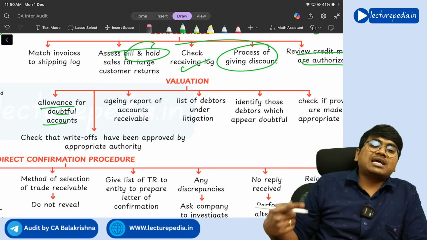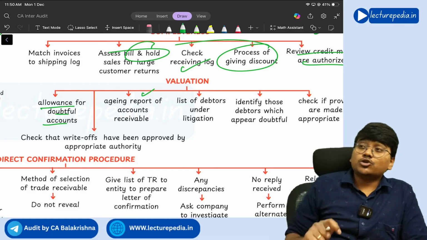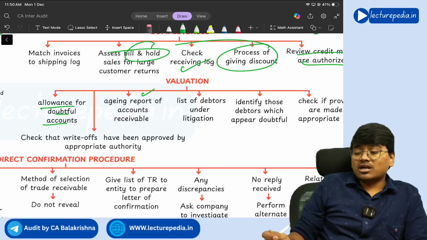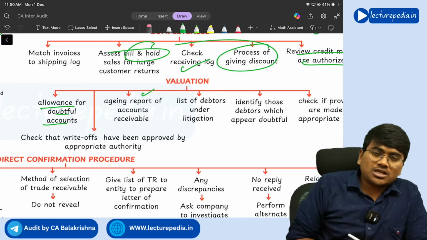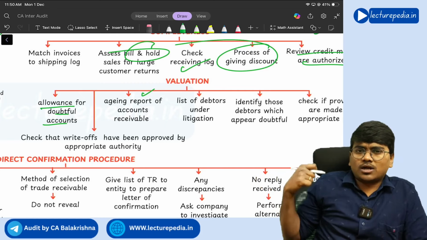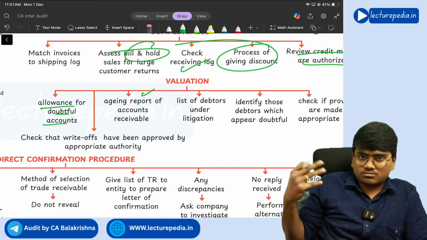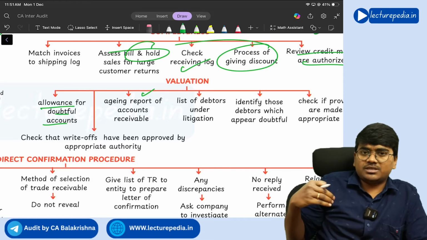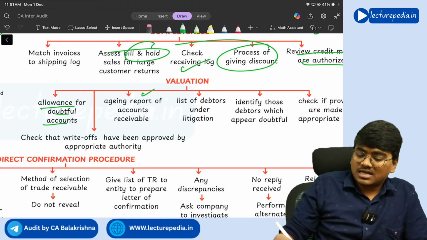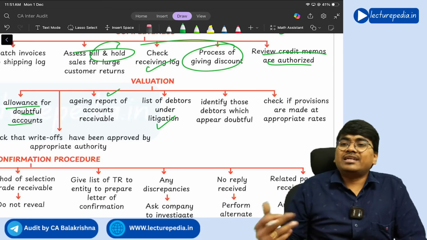For properly calculating that provision, you need to ask for the aging report, and you should also ask the company to give a list of debtors which are under litigation. If debtors are under litigation, it means the debtor has to give 1 crore rupees, but the debtor is saying, I will not give 1 crore rupees, I will give only 70 lakh rupees. These kinds of litigations will be there. That means in case of litigated debtors, the valuation of debtors can get affected. So you should ask for the debtors in which there are litigations.